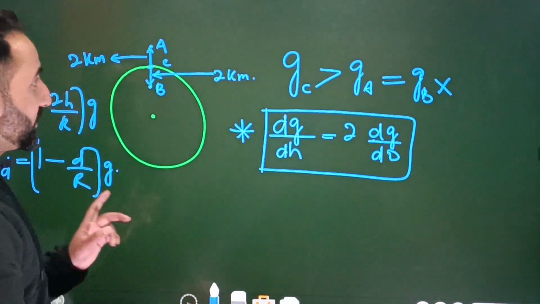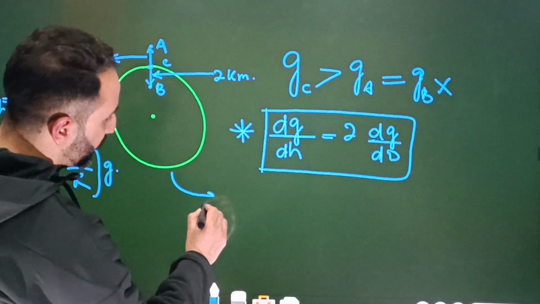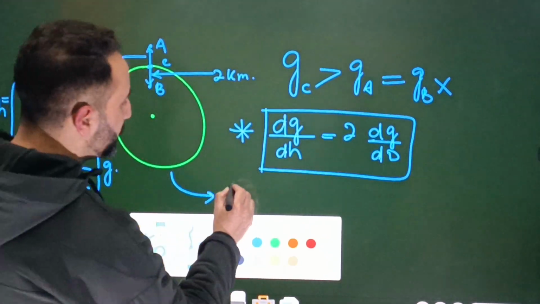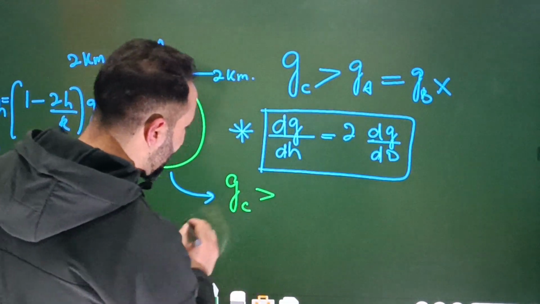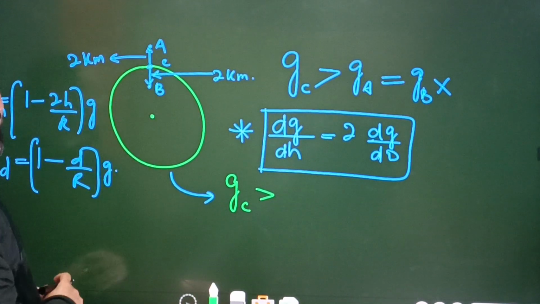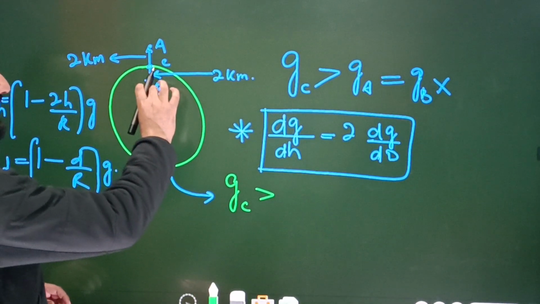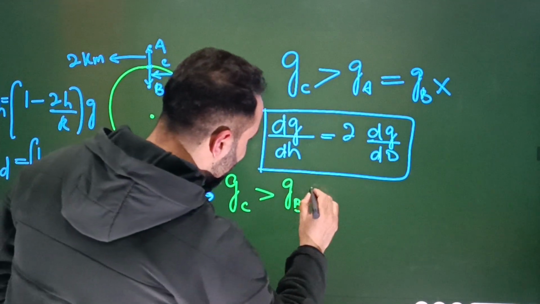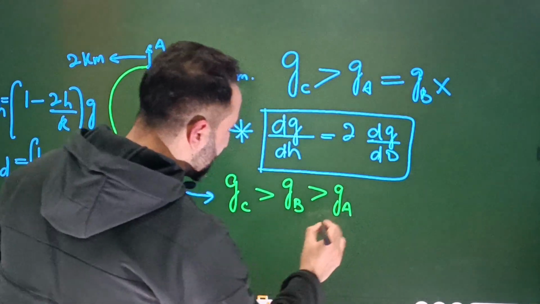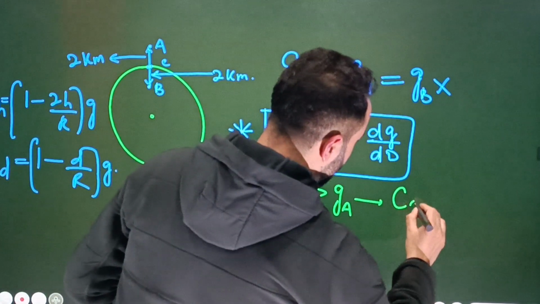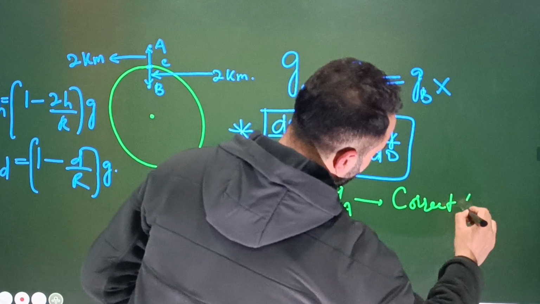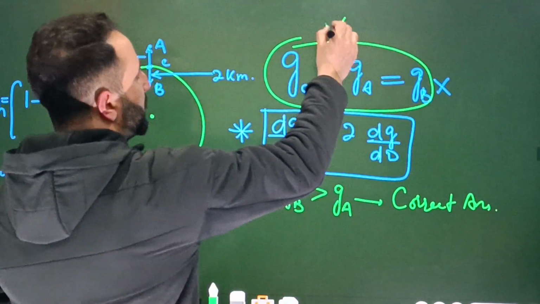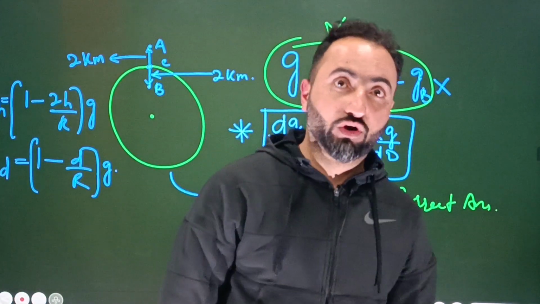So what is the correct answer? The correct answer is like this. Acceleration due to gravity for sure at C is maximum. Then it decreases more rapidly with the height and decreases less rapidly with the depth. So here it will be less, greater than GB, greater than GA. So this is the correct answer. And the answer above is incorrect. So this is our incorrect answer. So an important point here.